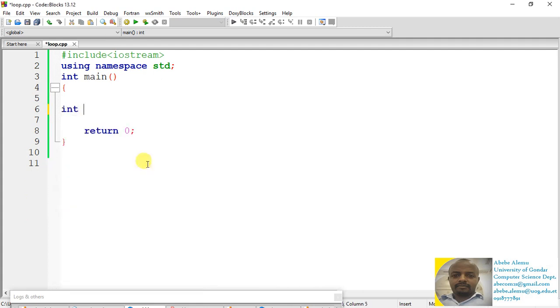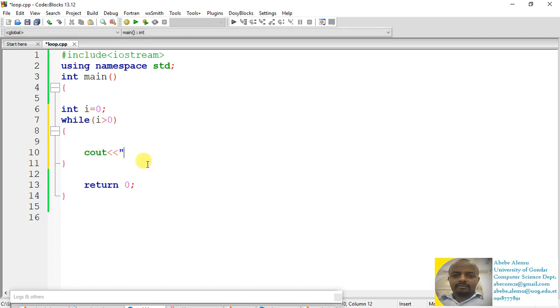Let me show you. int i equals, for example, 0. While i is greater than 0, I need to display welcome, and then that's all.